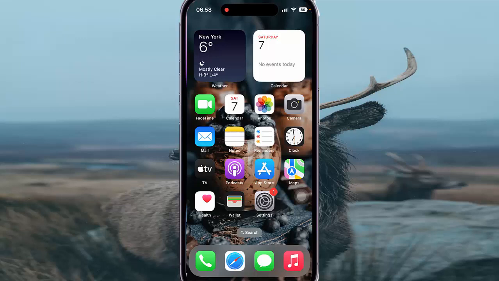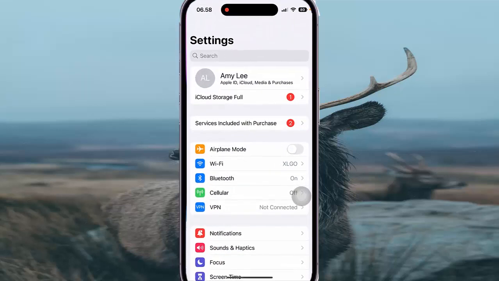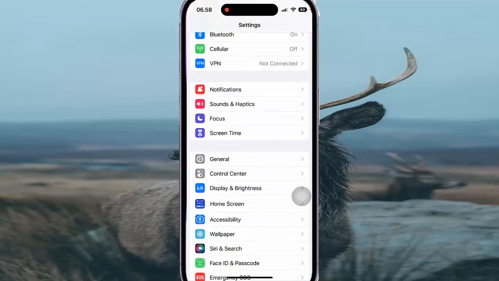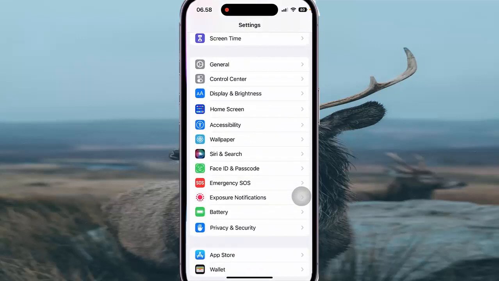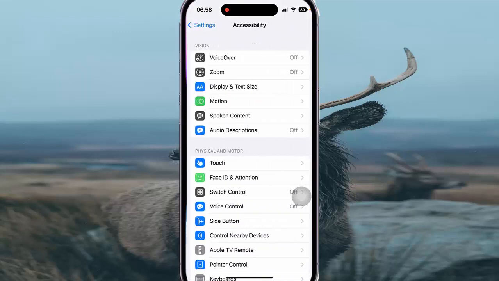To turn on or turn off reachability and sound effect when VoiceOver is on in iPhone 14 Pro, open Settings. Tap Settings to open, and then scroll down the Settings screen, find Accessibility. Next, tap Accessibility, tap VoiceOver,